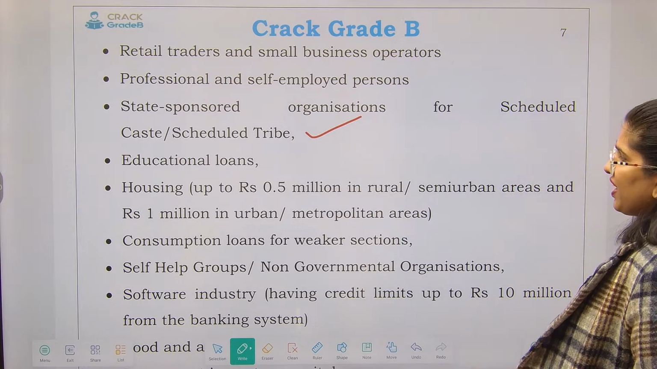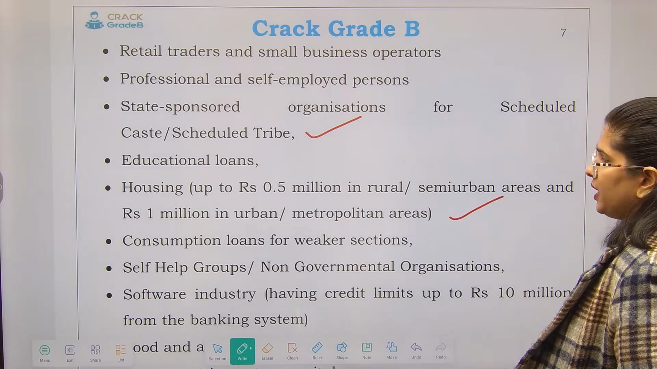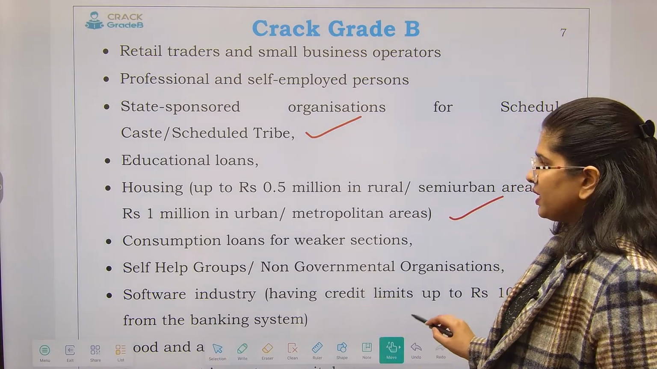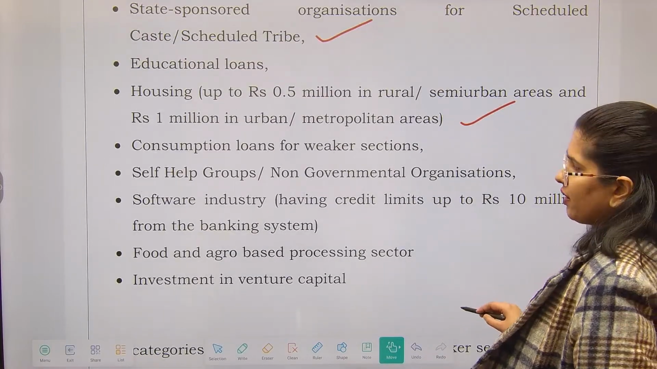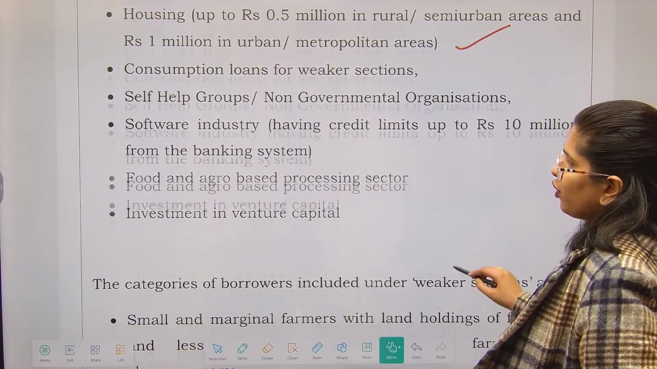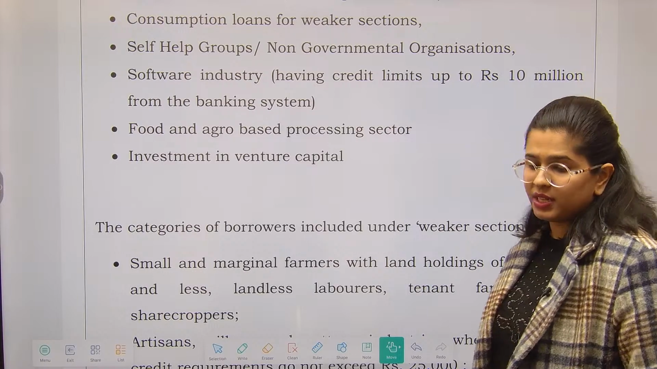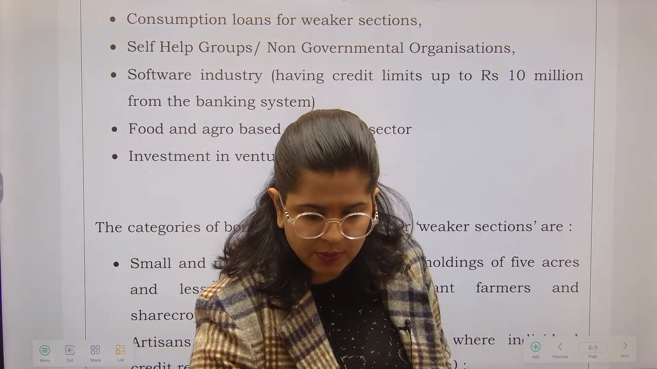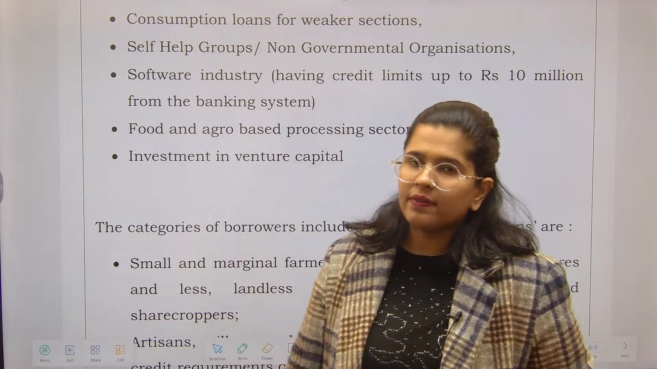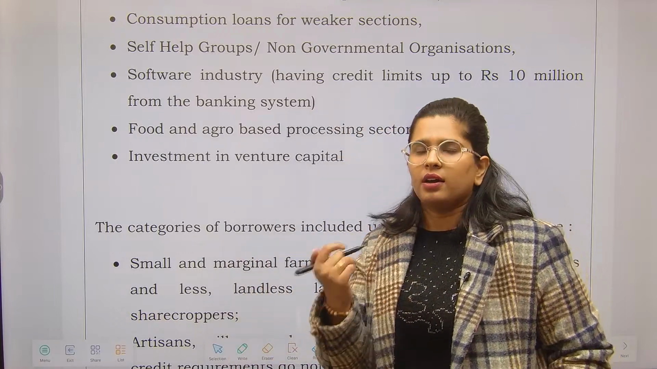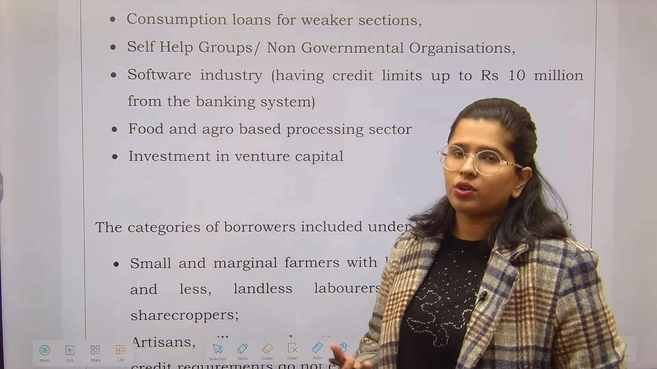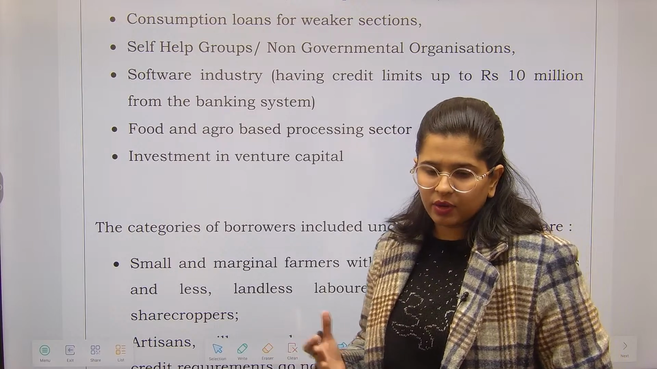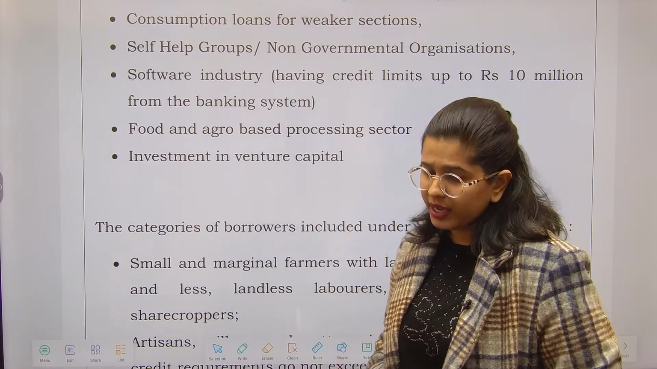Housing up to 0.5 million in rural and semi-urban areas. Consumption loans for the weaker section, self-help groups, non-government organizations, food and agro-based processing sector, and investment in venture capital. Now this is something which changes as per the situation, right? Whatever the situation demands, the RBI and the government take note of it, and that is how things are included in and excluded from the priority sector.